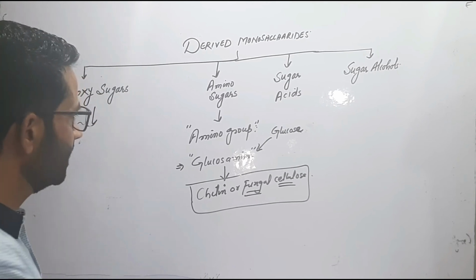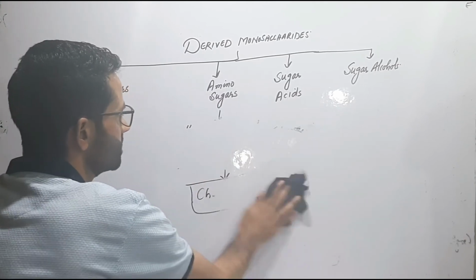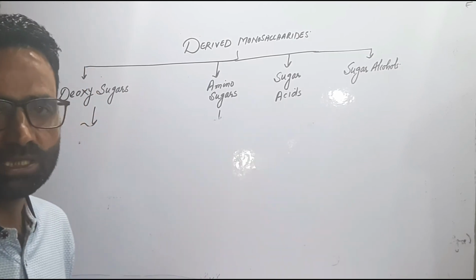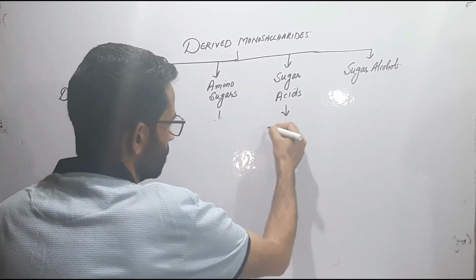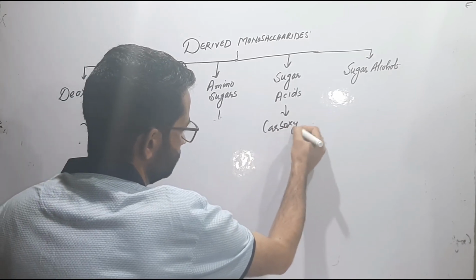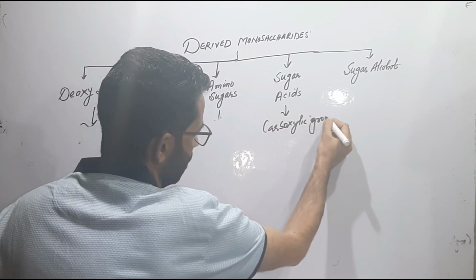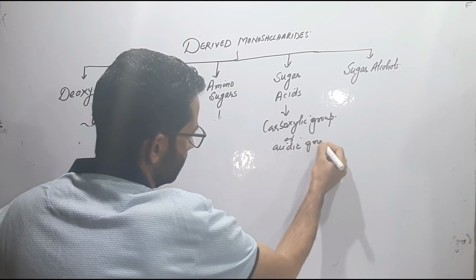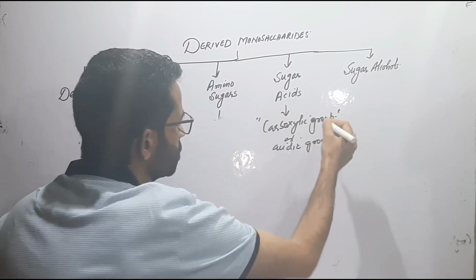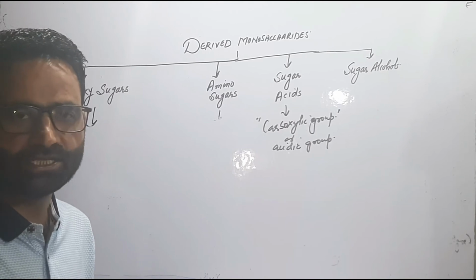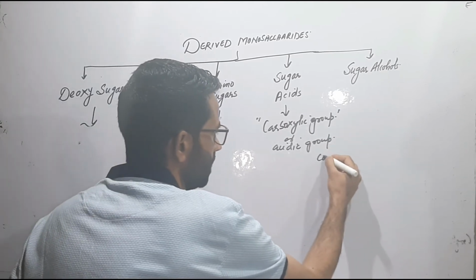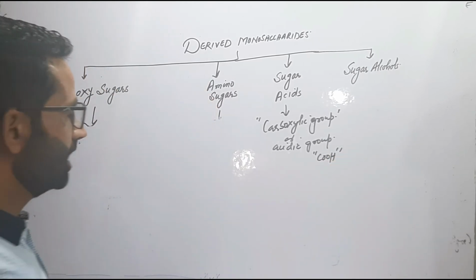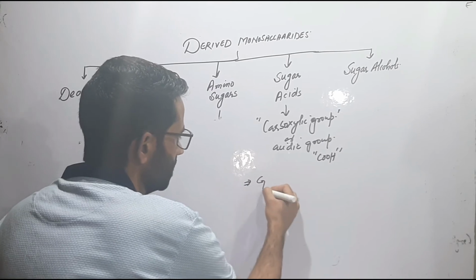And the next is the sugar acids. Sugar acids are those derived monosaccharides which possess the carboxylic group or acidic group. वो डिराइव्ड मोनोसेक्राइड्स जिनमें कार्बोक्सिलिक ग्रुप होगा या एसिडिक ग्रुप होगा, COOH ग्रुप होगा, तो ऐसे मोनोसेक्राइड्स को हम कहेंगे sugar acids. And the well-known examples are